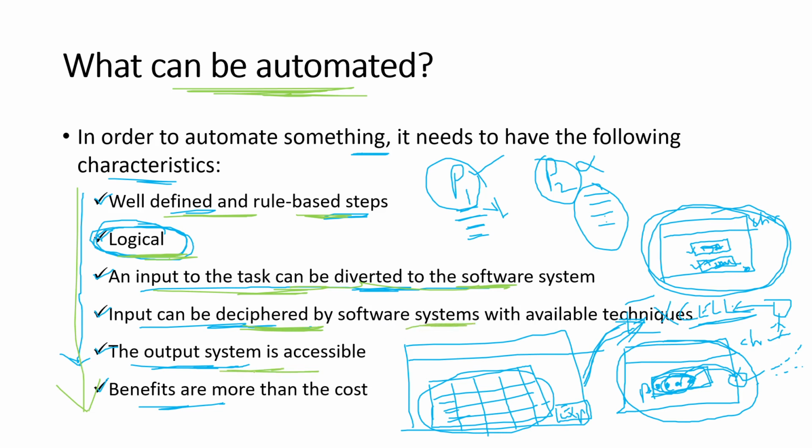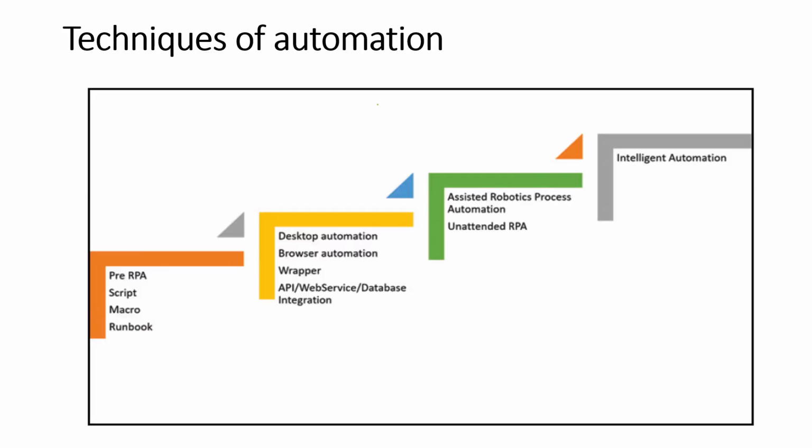And you need to make sure that the output system must be accessible. And obviously, if you want to have more benefits, then you need to spend the cost. Meaning if your priority is benefit or profits of an organization, then obviously you can go ahead with automation. So now we are almost at the end of the presentation.